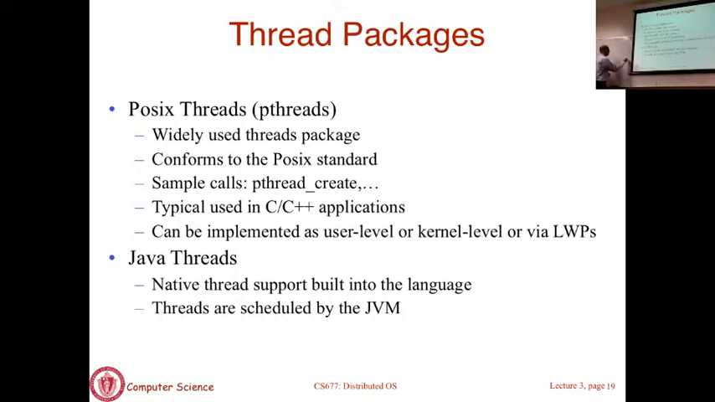Okay, this is used to create a thread. You can have pthread delete and so on and so forth. Anyone who implements a package that exposes that interface is compliant with pthread. That's a pthreads library.